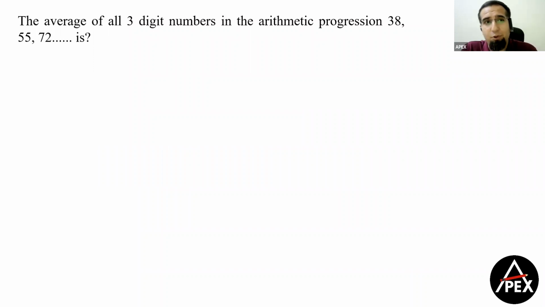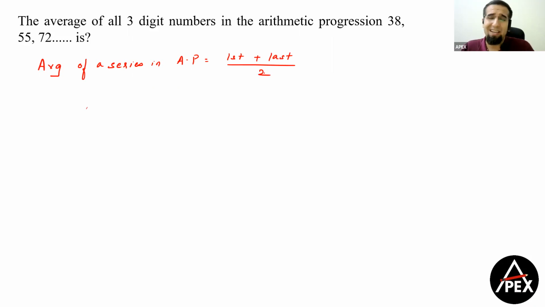Now, this was again a question on arithmetic progression and the combination of averages and arithmetic progression. The average of all 3-digit numbers in an arithmetic progression 38, 55, 72 is what? Okay. First of all, average of a series in arithmetic progression का सिंपल फंडा क्या होता है यार? फर्स्ट टर्म प्लस लास्ट टर्म डिवाइडेड बाय 2. तो अब इसका फंडा ये है कि हमको 3-digit नंबर्स में फर्स्ट टर्म एंड लास्ट टर्म निकालना है. ठीक है. नाउ एनी टर्म इन अरिथमेटिक प्रोग्रेशन, हाउ डू वी कैलकुलेट गाइस?